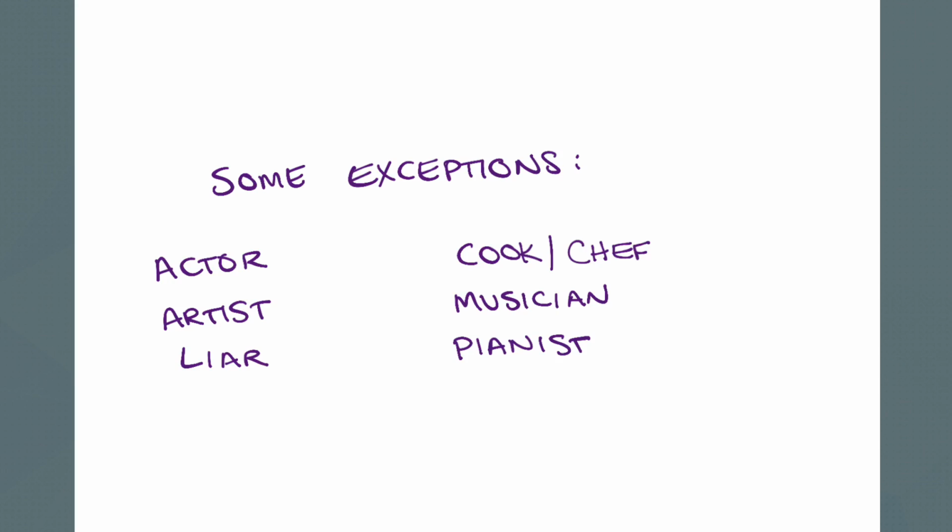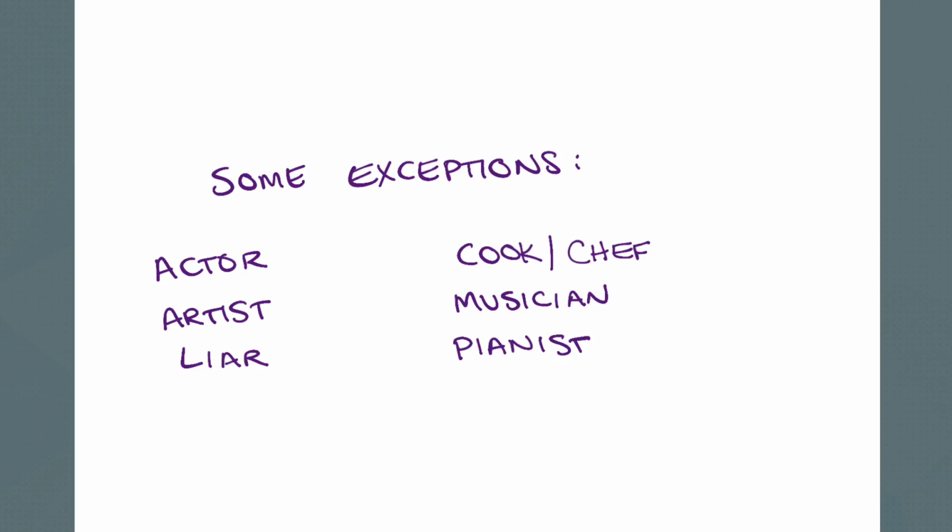A cook or a chef is someone who cooks. We don't say a cooker. He is a cook or she is a chef. A musician, someone who makes music. And a pianist, that is someone who is playing the piano. Okay, so these are a few common exceptions, all right?